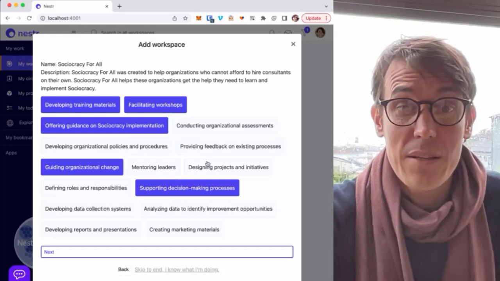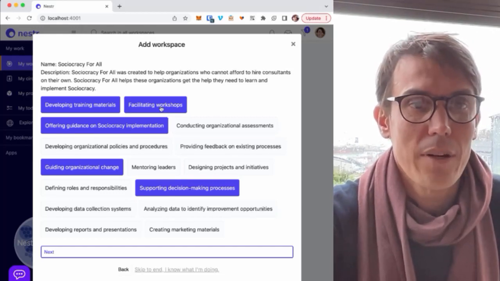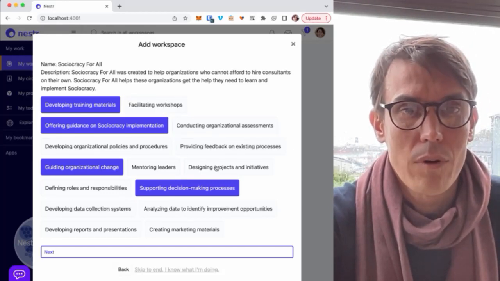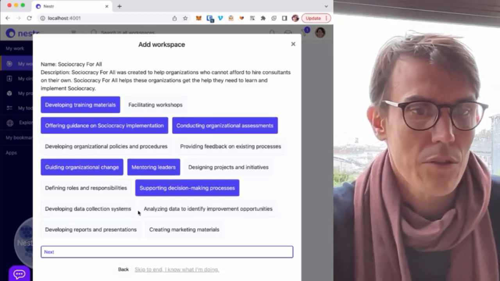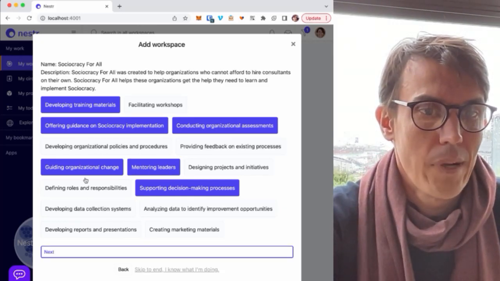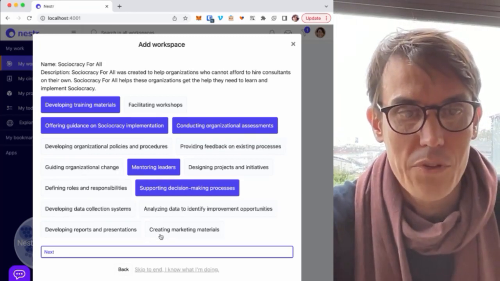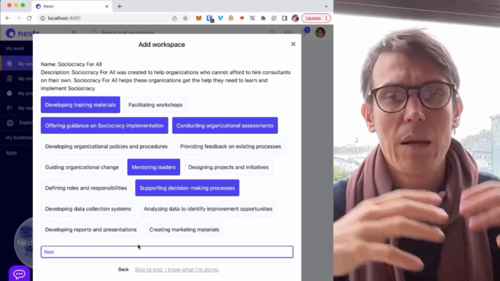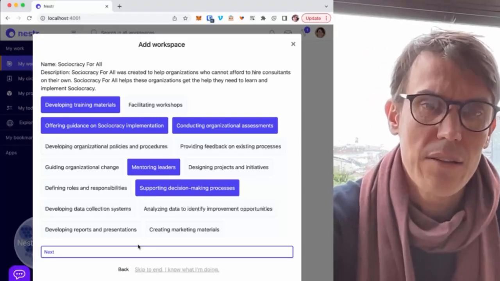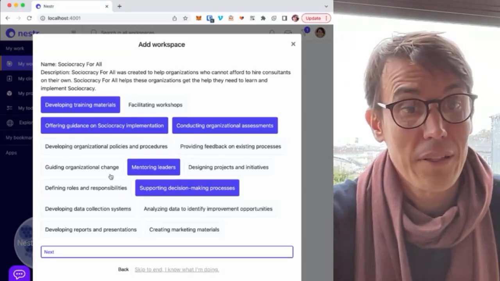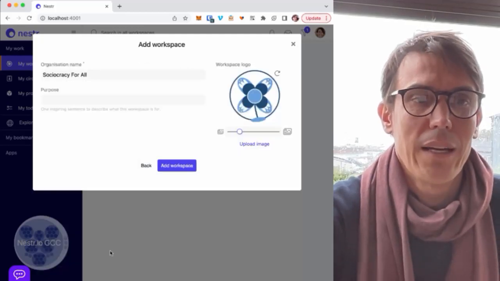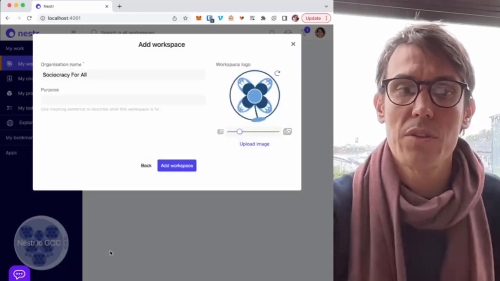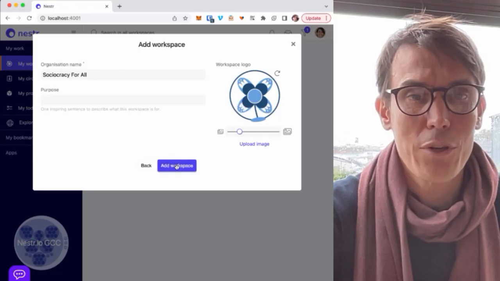And there you can actually change that. Say, well, actually, it's not so much facilitating workshops, but more conducting organizational assessment. That's really part of what we do. Mentoring leaders is also part of it, and not so much guiding organizational change. Over time, we'll actually add the ability that you can change and add areas to this, but let's say that this is sufficient for us. Say, yep, that's good, I want to move forward. And then we're going to move forward and say, yep, let's create this workspace.